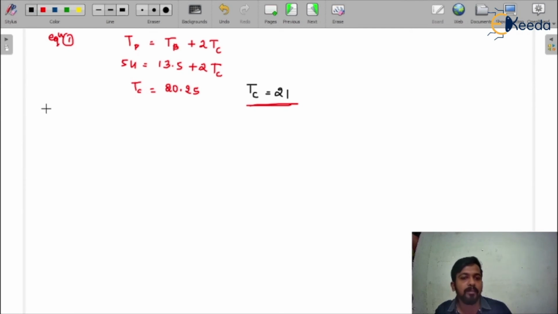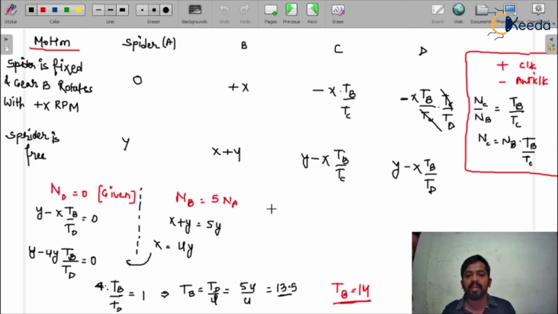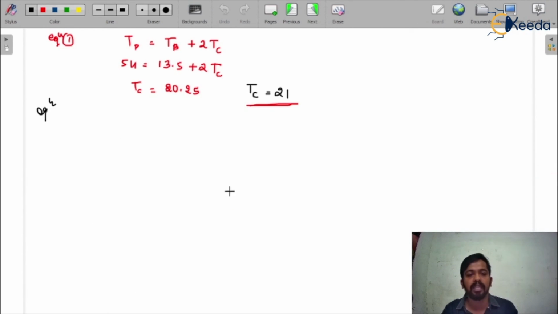Now again we have to use equation number 1 in order to find the exact number of teeth on gear D, because as given in the question, the number of teeth on gear D is 54, and according to that we got the number of teeth on gear B and gear C in fraction form. That is not possible. So we have to rearrange the number of teeth on gear D and make it exact. We will calculate the number of teeth again on gear D using TC 21 and TB 14.